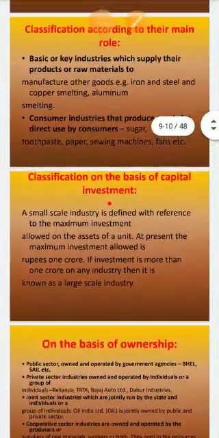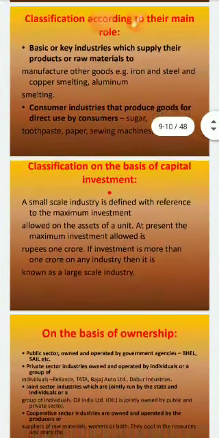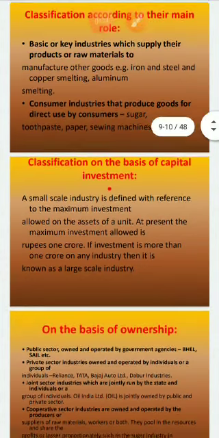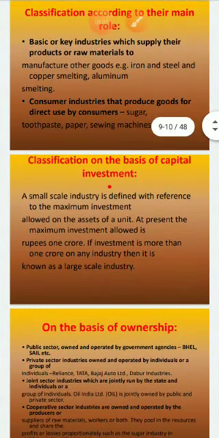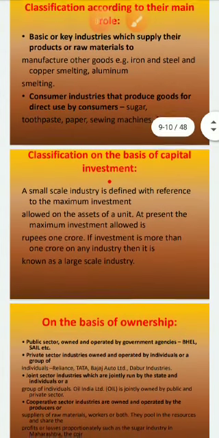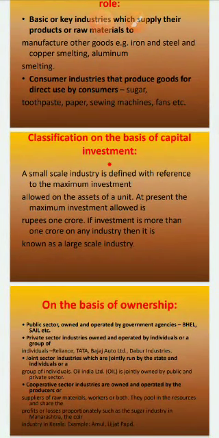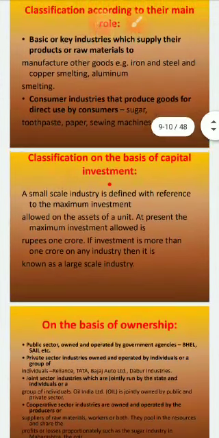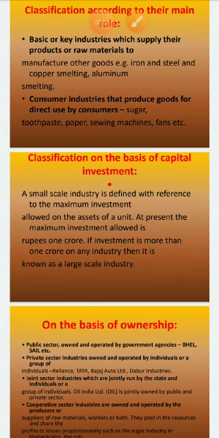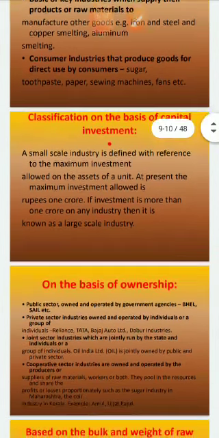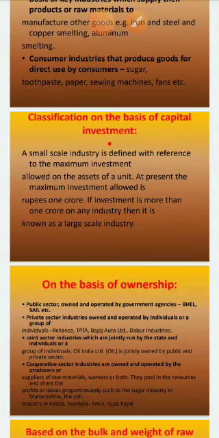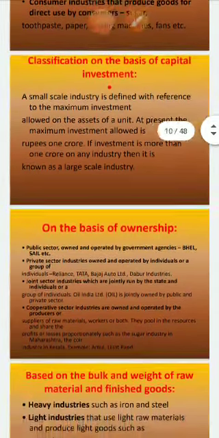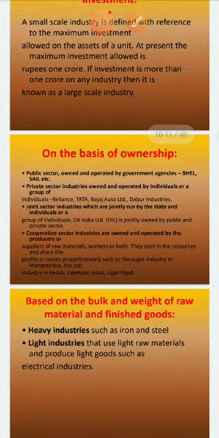A small scale industry is defined with reference to the maximum investment allowed on the assets of a unit. At present, the maximum investment allowed is rupees 1 crore. Industries having 1 crore or less will come under the name of small scale industry. If the investment of any industry is more than 1 crore, then it is known as a large scale industry. Then on the basis of ownership, we can divide into many headings.